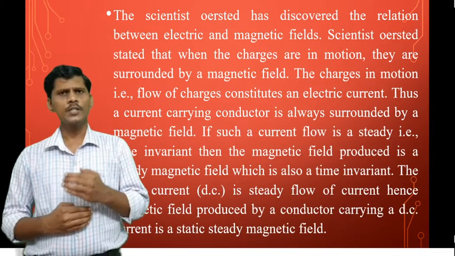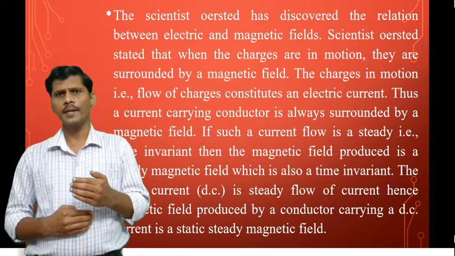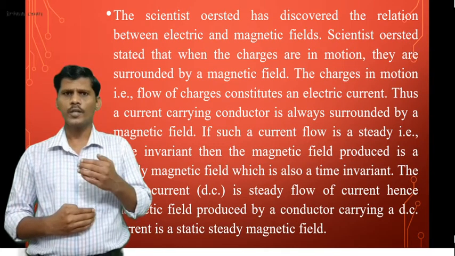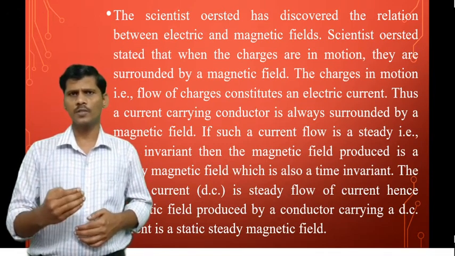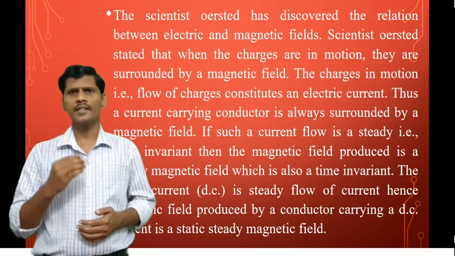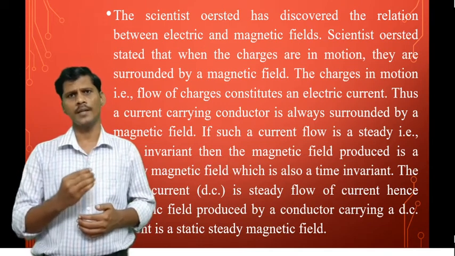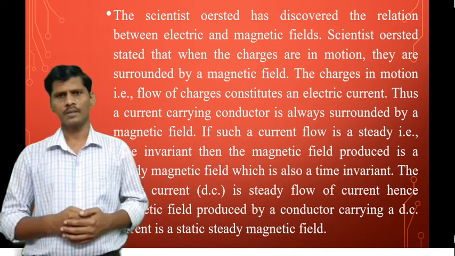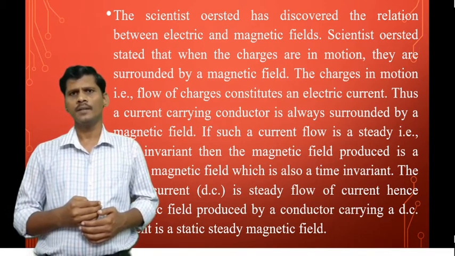Oersted stated that when charges are in motion, they are surrounded by a magnetic field. The charges in motion, that is the flow of charges, constitute an electric current. Thus, a current carrying conductor is always surrounded by a magnetic field.